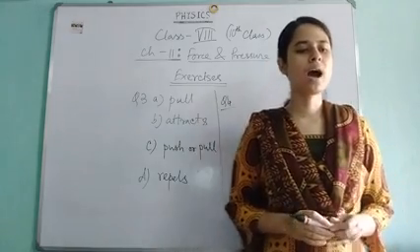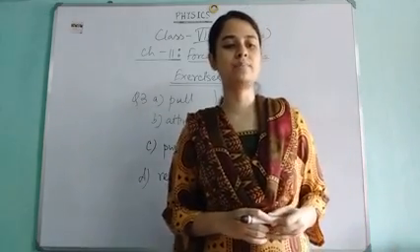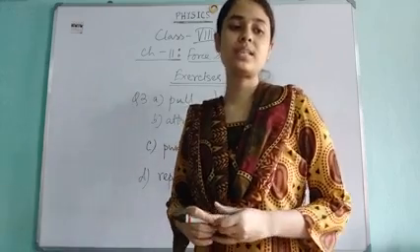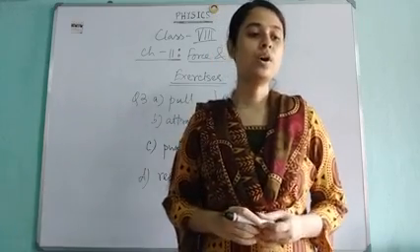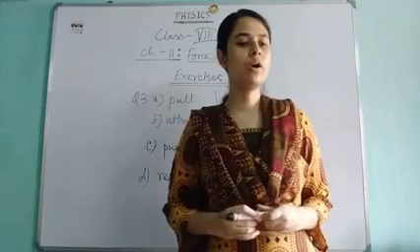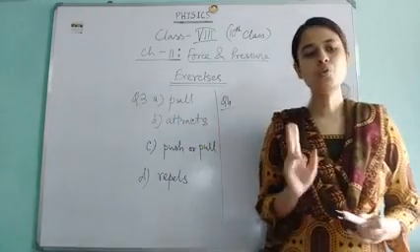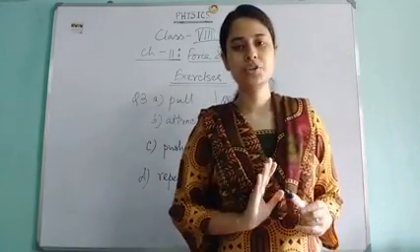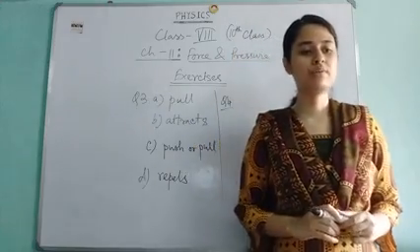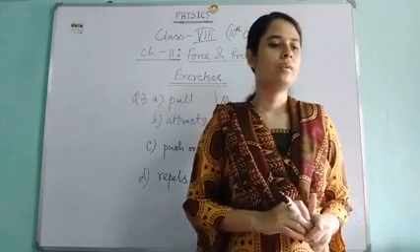Though here we are having only 5 blanks, 7 words are given. So among those 7 words, 2 words are useless. So we have to be very cautious.